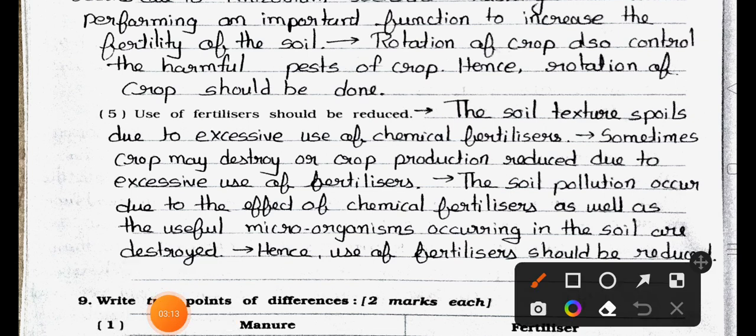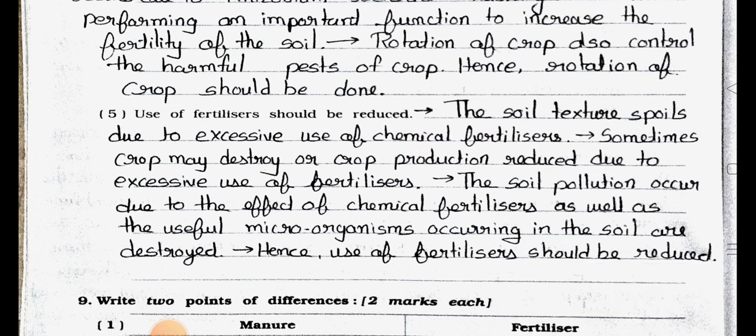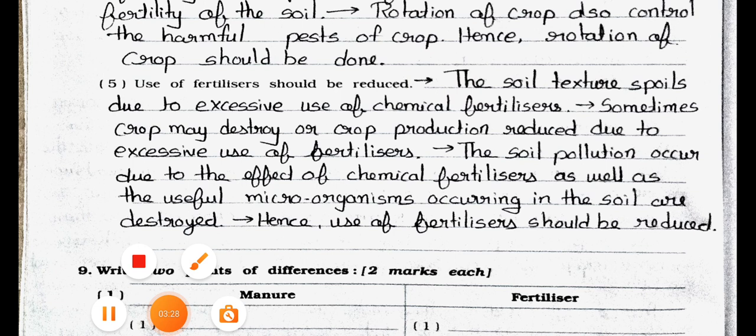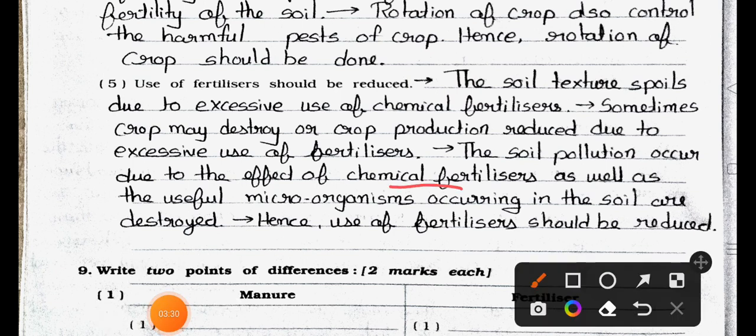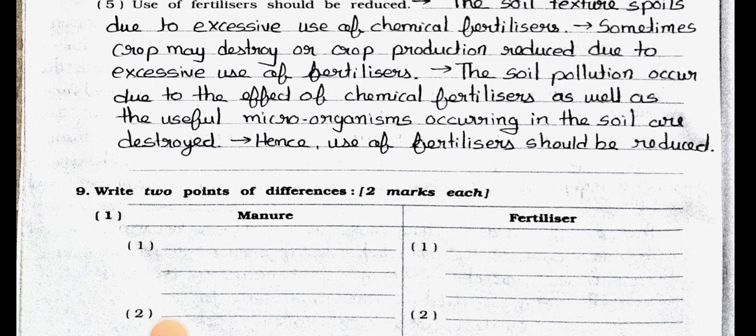Answer is the soil texture is spoiled due to excessive use of chemical fertilizers. Sometimes crop may be destroyed or crop production reduced due to excessive use of fertilizers. The soil pollution occurs due to the effect of chemical fertilizers as well as the useful microorganisms occurring in the soil are destroyed. Hence, use of fertilizers should be reduced. Now see the main 9.